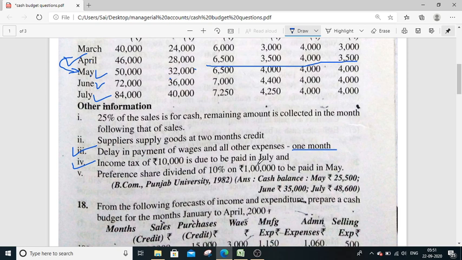So only in the month of July we have to pay income tax 10,000, that has to be entered as it is in the month of July. Then fifth point, preference share dividend of 10% on 1 lakh to be paid in the month of May. So only in the month of May, record 10% of 1 lakh as dividend. Okay, so that is 10,000 rupees expenditure should be shown in the month of May.